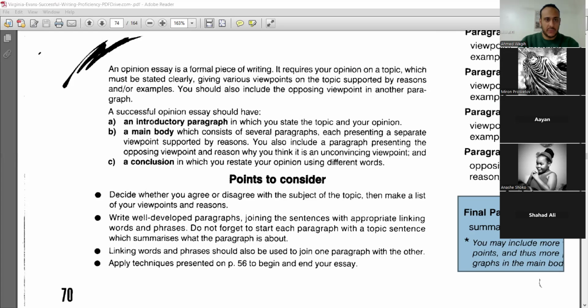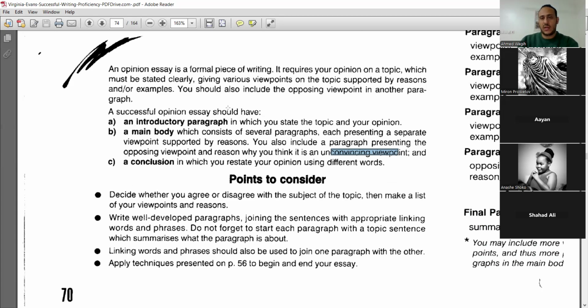So let's continue. An introduction in which you state your topic and your opinion. The main body consists of several paragraphs. Each paragraph presents a separate viewpoint supported by reasons. You also include a paragraph presenting the opposing viewpoint and the reason why you think it's an unconvincing viewpoint. You will not only mention the opposing point of view, but in that paragraph you might write one sentence against it to still firm and stress on your opinion.